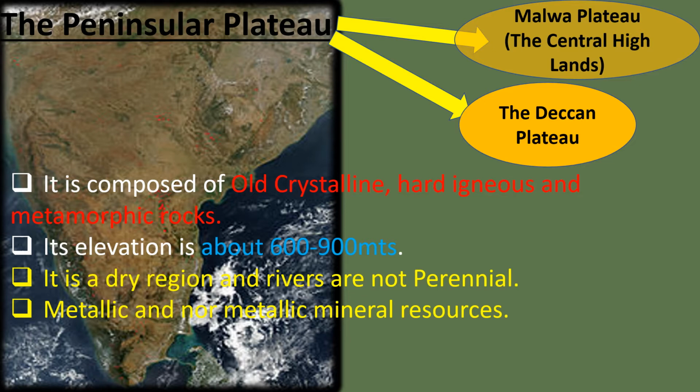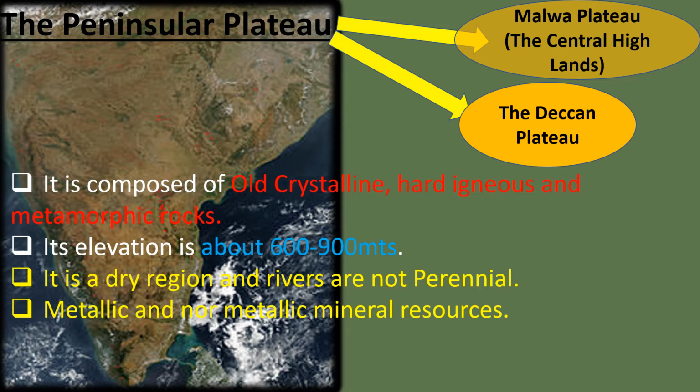The Indian Plateau is also known as the Peninsular Plateau because it is surrounded by water bodies on three sides. On the west we have the Arabian Sea, to the east we have the Bay of Bengal, and to the south we have the Indian Ocean. This peninsular plateau was once part of Gondwanaland, which is made up of old crystalline rocks and hard igneous and metamorphic rocks. Its average elevation is about 600 to 900 meters.